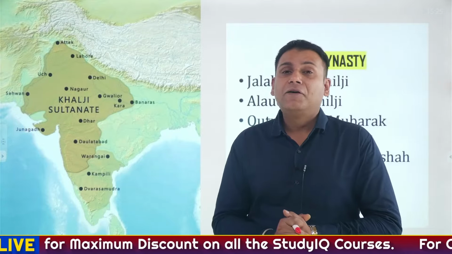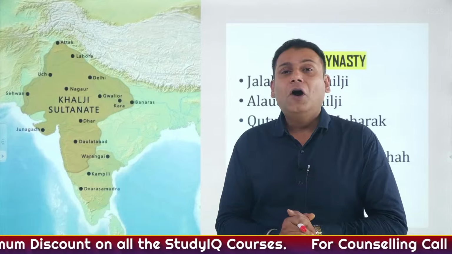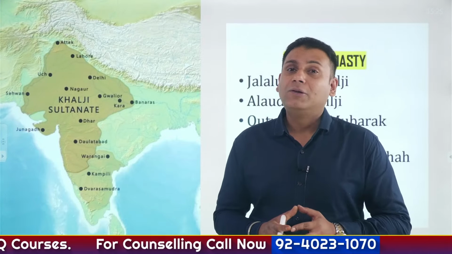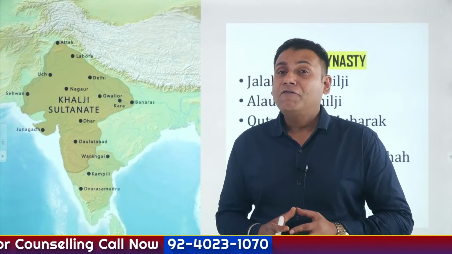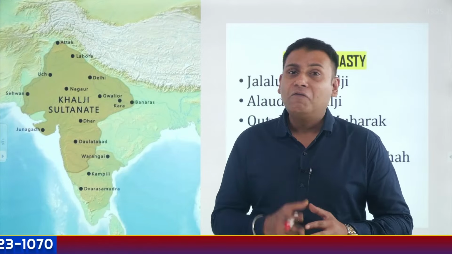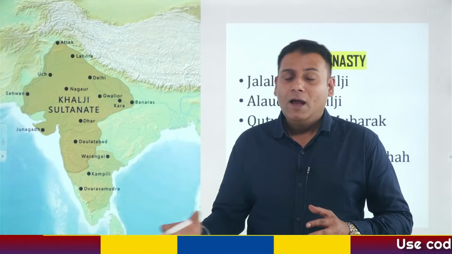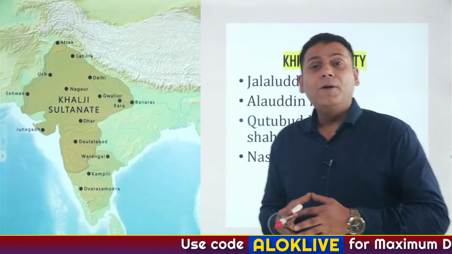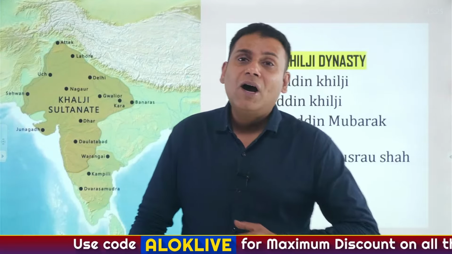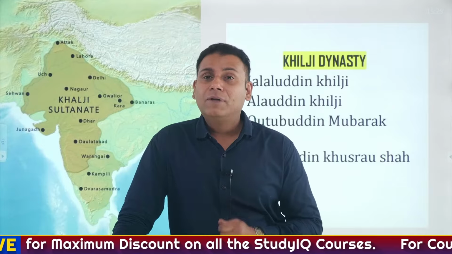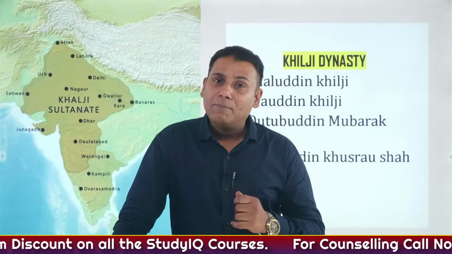Then comes the first female ruler, not only of the slave dynasty but of the entire Delhi Sultanate. She was Razia Sultan. And finally comes another important ruler, Balban. Balban was known for his policy of blood and iron. He introduced many reforms. I'll give you a very simple example. He abolished the Turkan-i-Chahalgani system that had been initiated by Iltutmish. Apart from this, he started Sajda and Paibos system.